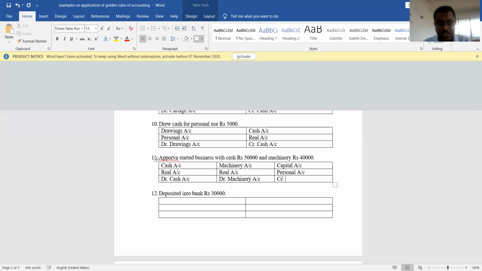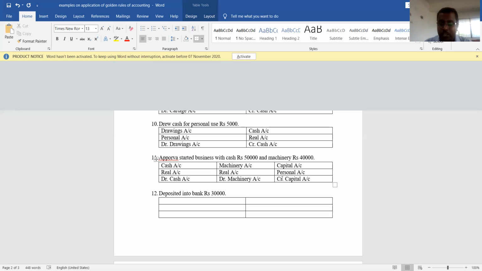Why should capital account be credited? Because the owner is the giver. So once again, I will repeat. Apurva started business with cash and machinery. Leave the amounts now; we'll concentrate on them later. What comes in? Cash comes in, so cash account is debited.